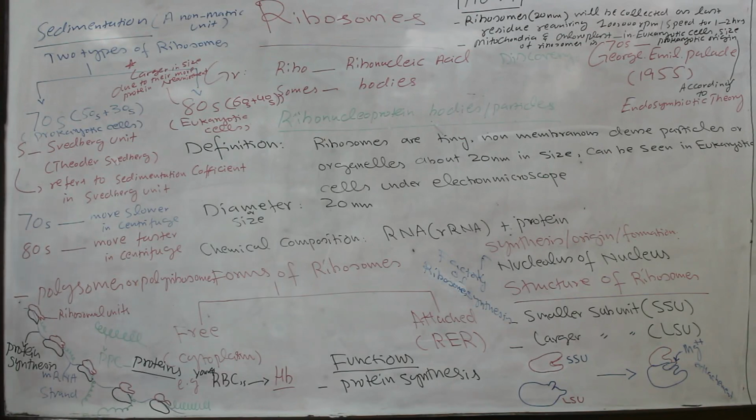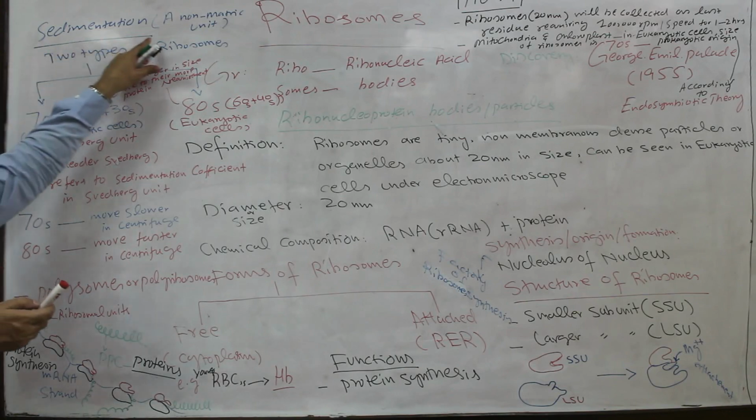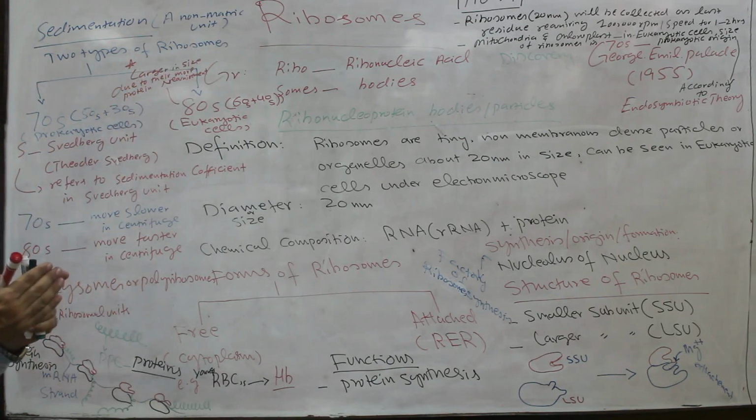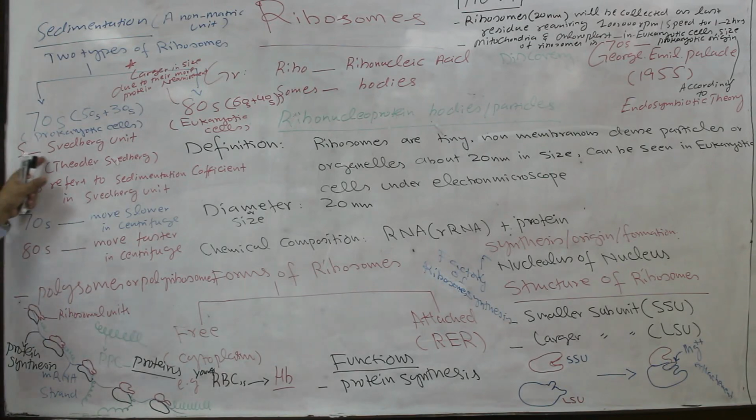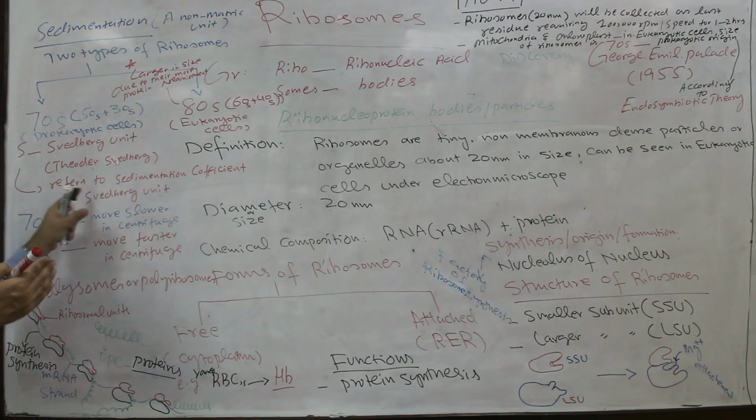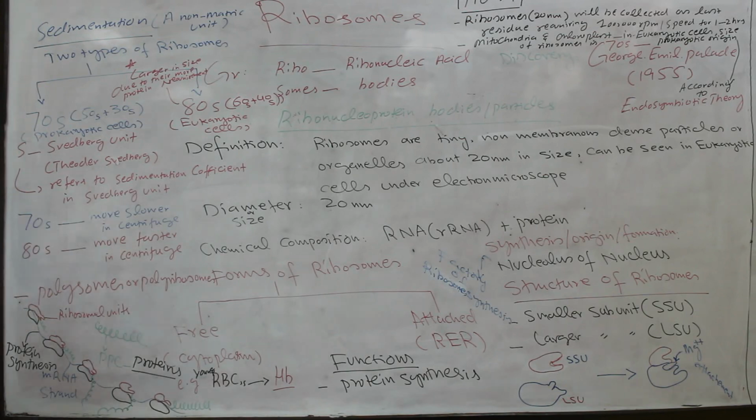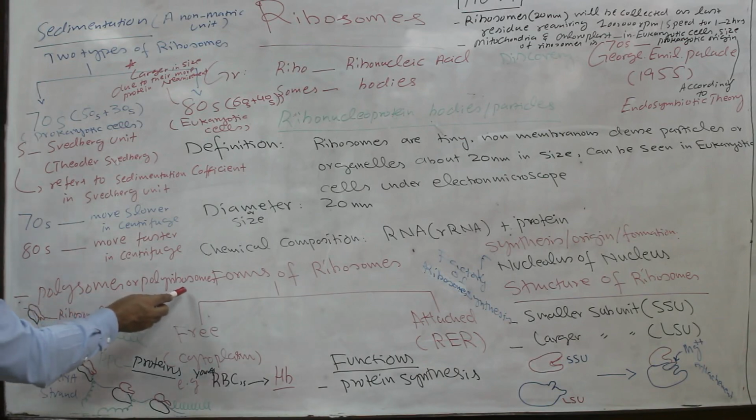So this is all about the concept of what? Sedimentation and Swedberg unit. Sedimentation is a non-metric unit which reveals how fast a molecule can separate in a centrifuge during the centrifugation process, while S means Swedberg unit. These are the units used in the sedimentation process, or these units refer to the sedimentation coefficient in Swedberg units during centrifugation.